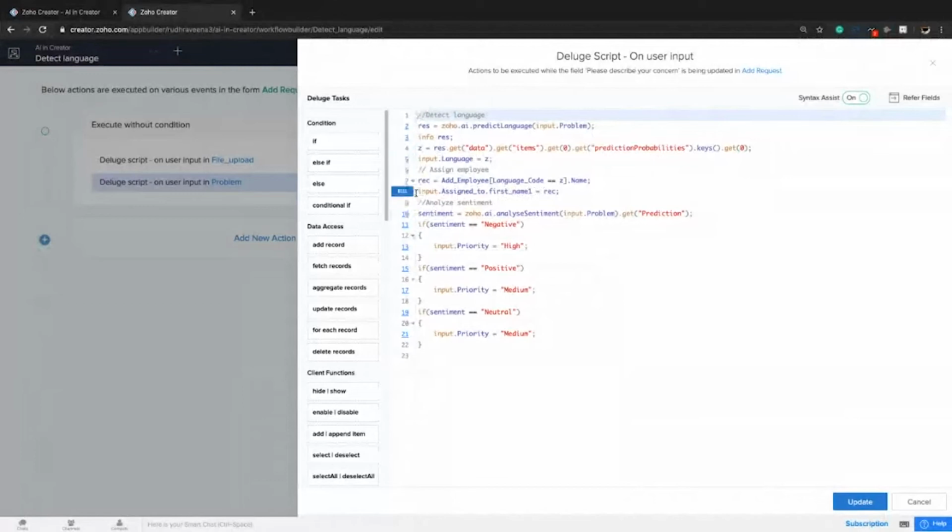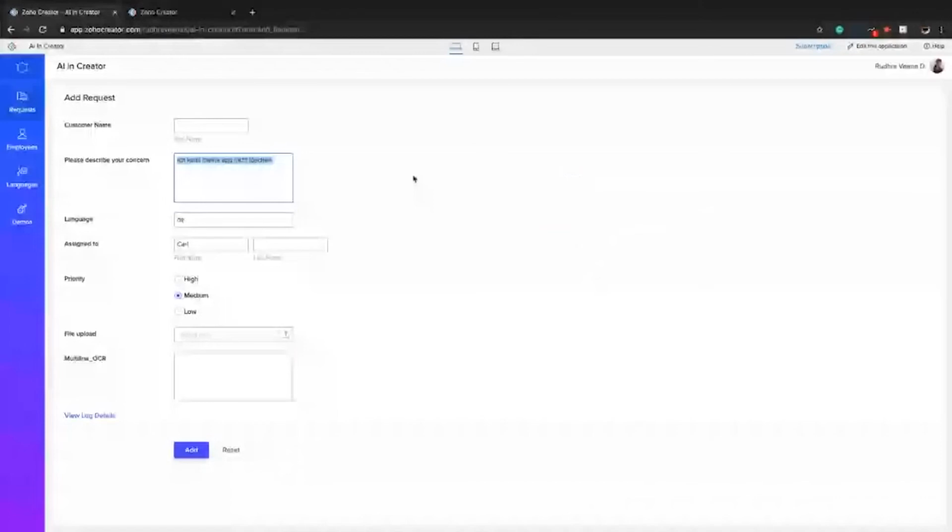So this is a sequential action. This happens parallelly. The sentiment analysis also happens from the problem the customer has told. I get the sentiment of the problem. If the sentiment is negative, I have assigned the priority to be high. Else, if it is positive or neutral, let's have it medium. Let's try for a negative sentiment.